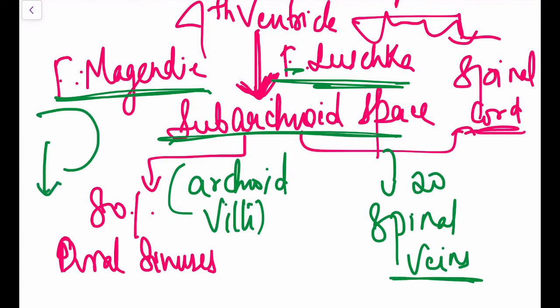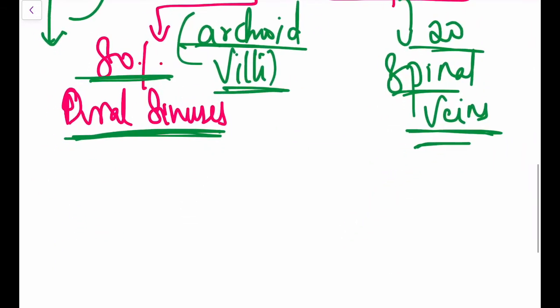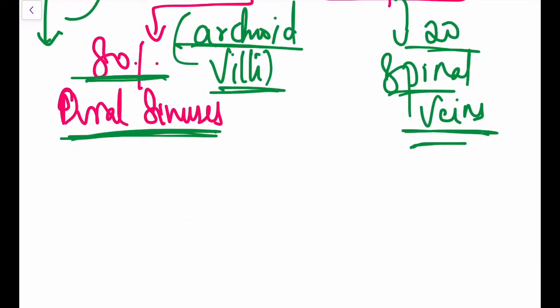There is always a continuous flow into the central canal, out of which 80% enters the dural sinuses via the arachnoid villi, and another 20% enters the spinal veins. It also enters the perivascular spaces from the spinal veins through the diffusion process.